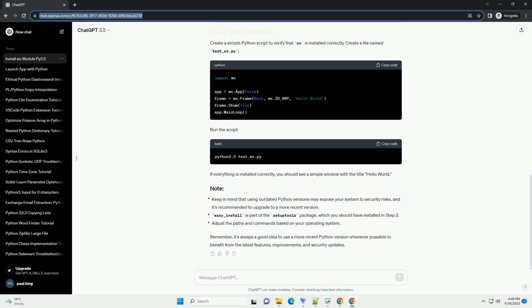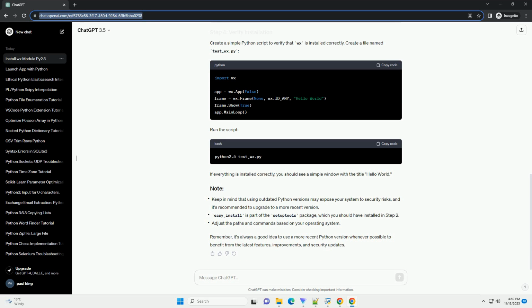Save the following code in a file named test_wx.py. Run the script using Python 2.5. If everything is installed correctly, a simple wxPython window should appear.